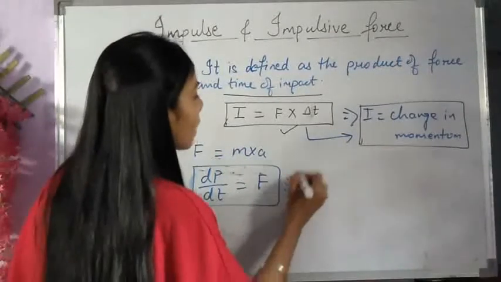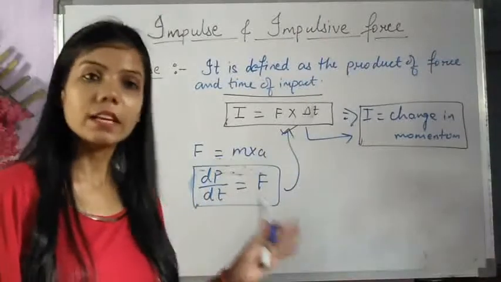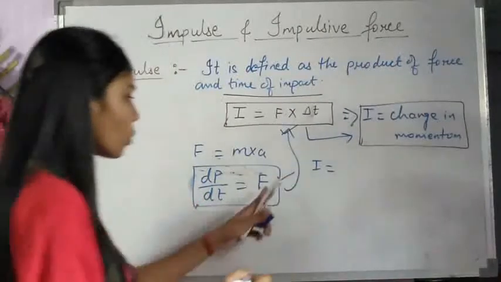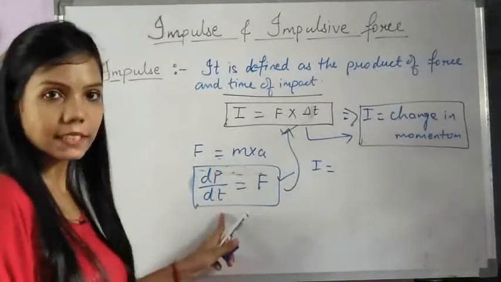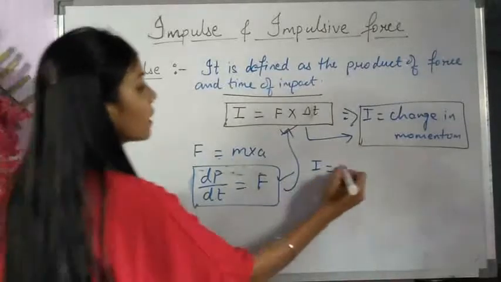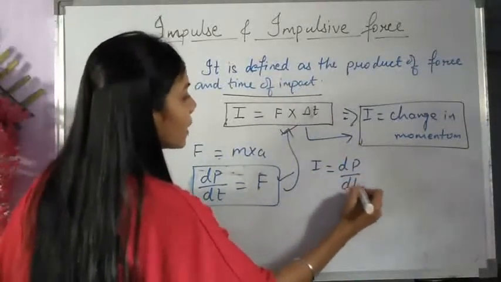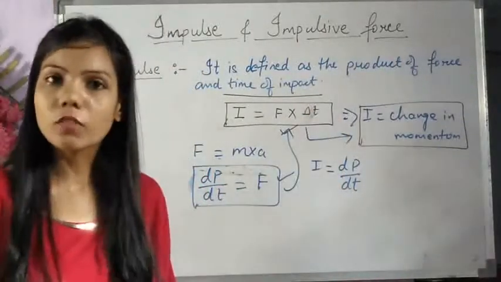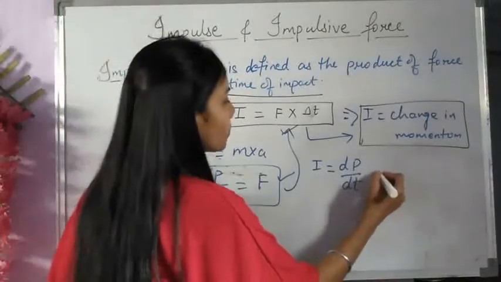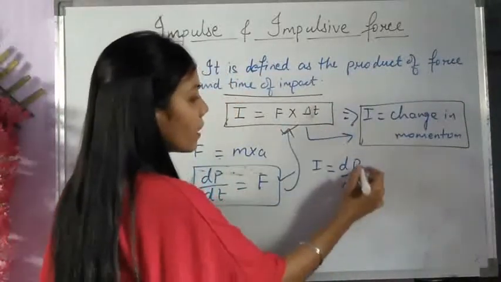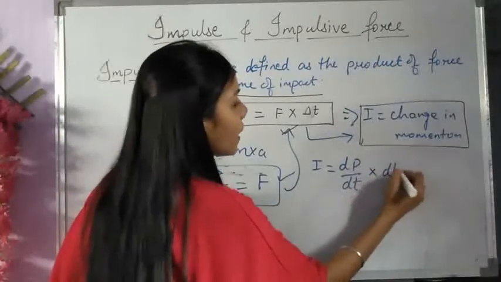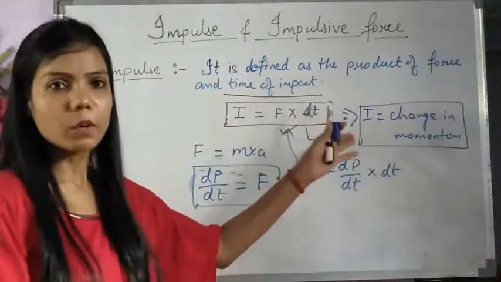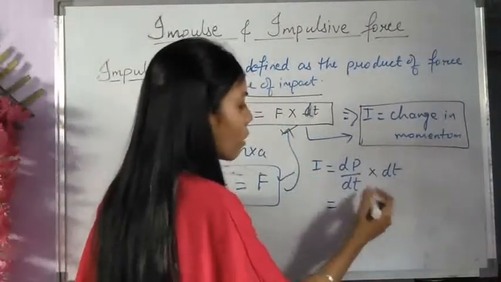So can we substitute this value over here? Yes, we can substitute. So I is equal to, in place of F, we write dp by dt, since F is equal to dp by dt, multiplied by delta t. What is dt? It is a very small change, and delta t is also a very small change in time. Delta t is nothing but dt, so we have written dt or delta t, both are the same, nothing much different from each other.